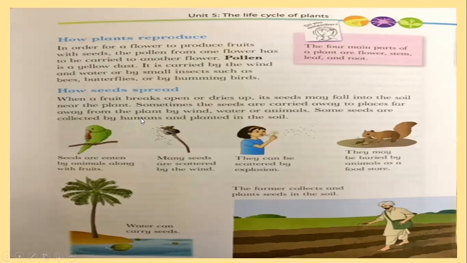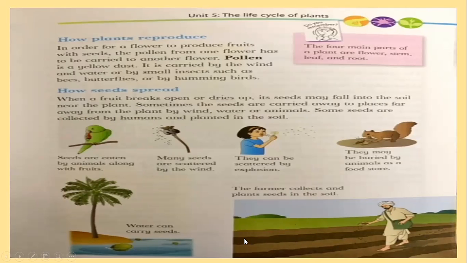How are seeds spread? As you can read here, by the wind, water, or animals, or sometimes this process, planting by humans, is called the artificial process or man-made. Man collects the seeds and deposits them into the soil, and we have many plants or trees there.